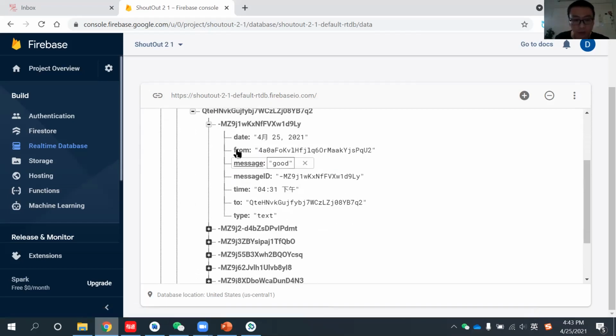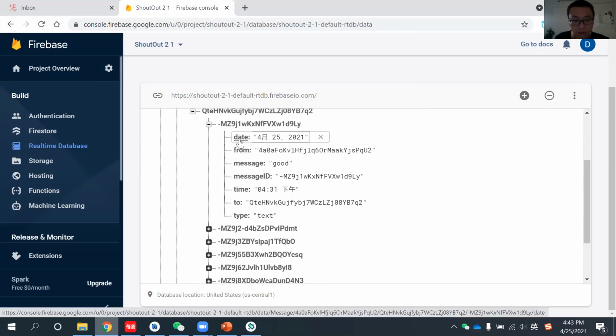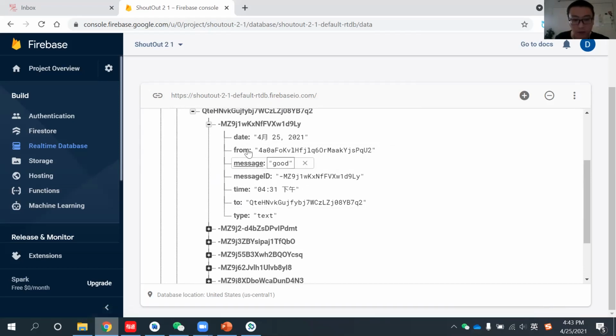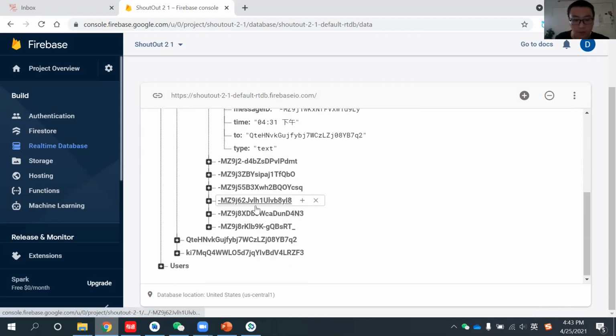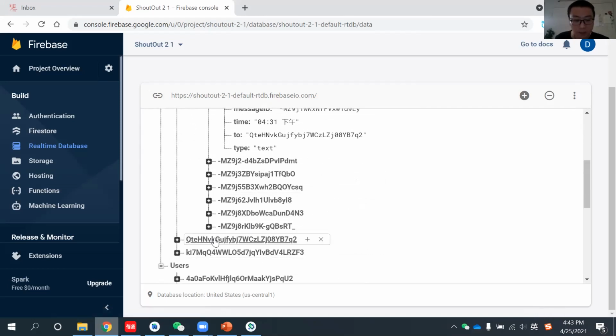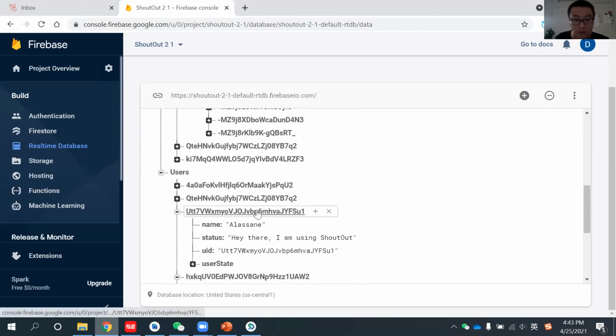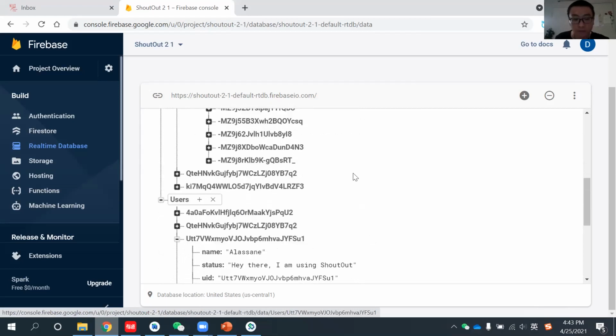Here you can see they have a lot of different values, different attributes: the date, from whom, the message, the receiver ID, and then the sender ID. These IDs are exactly the same as the user's key, or the UID.